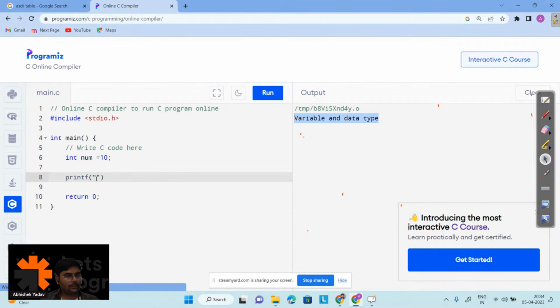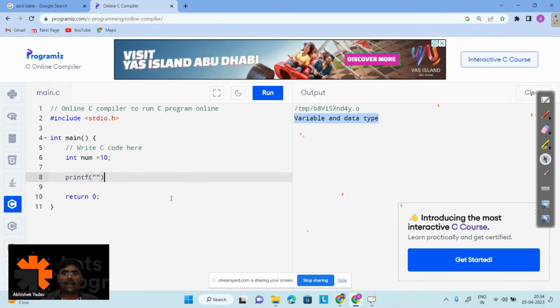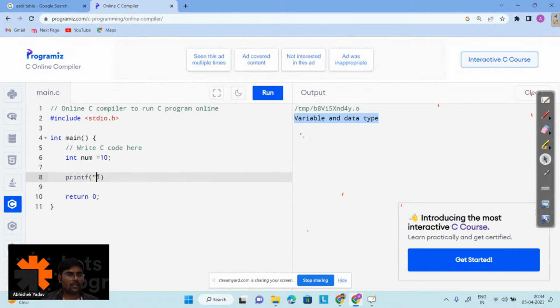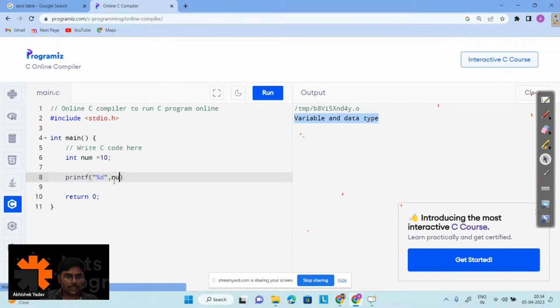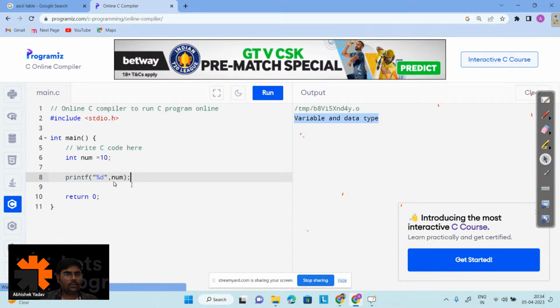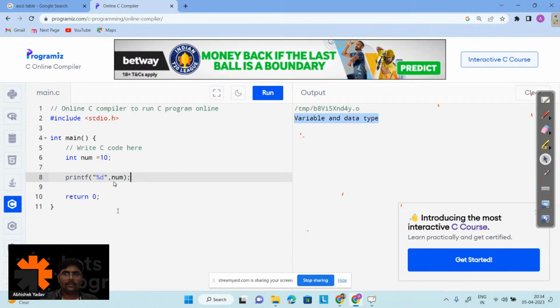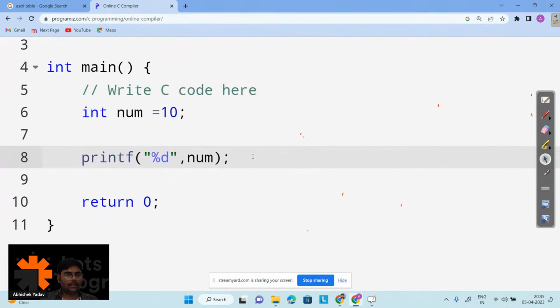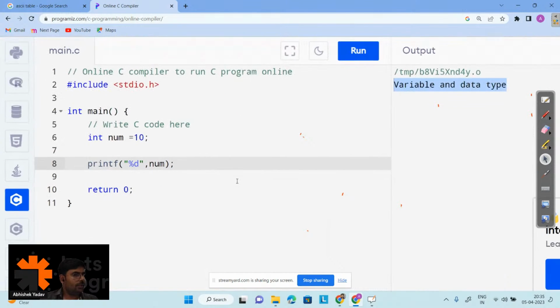Okay, great. So here, what I have to do? I will write the format here, right? That is printf %d, right? So %d is representing that I want to print integer kind of data. So the format is what? %d. After that, you have to write a comma, and after that you have to write the name of the variable. Here the name of the variable is what? Num, right? So num here. Okay, everyone. So like this, you can print the value of num, right?